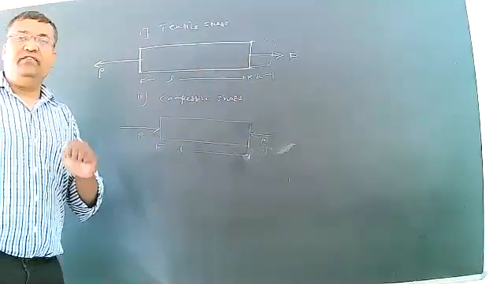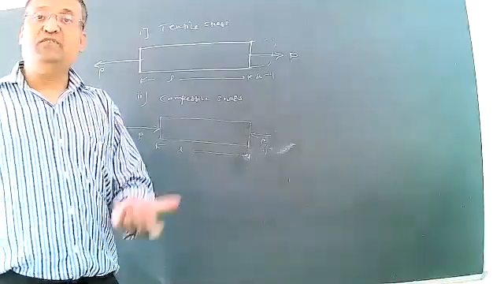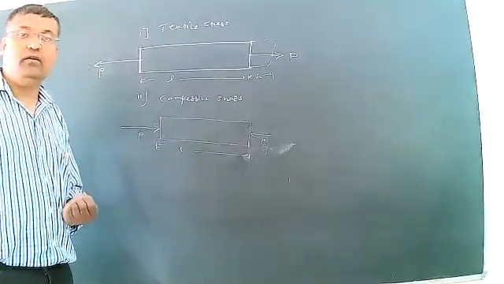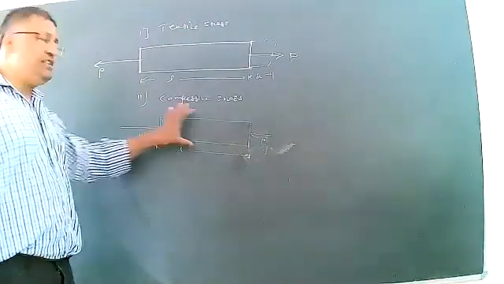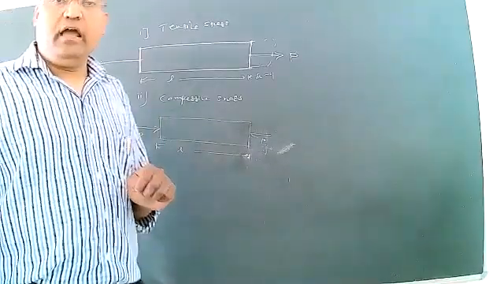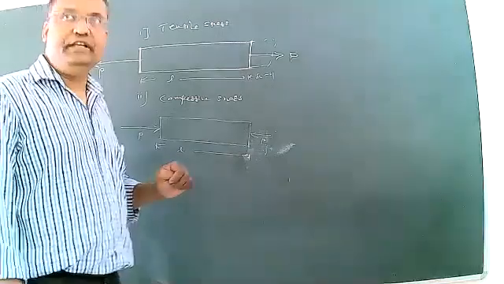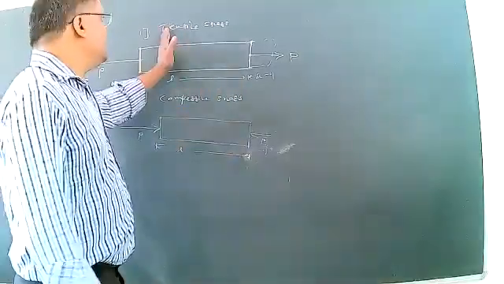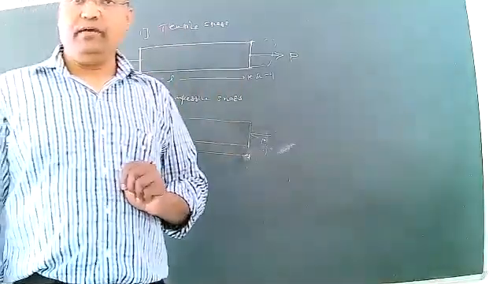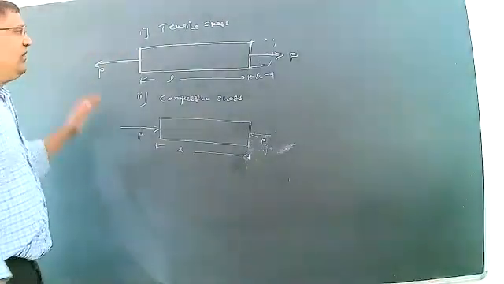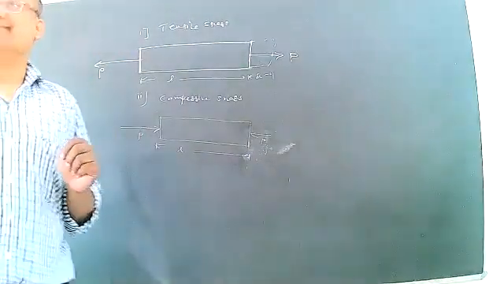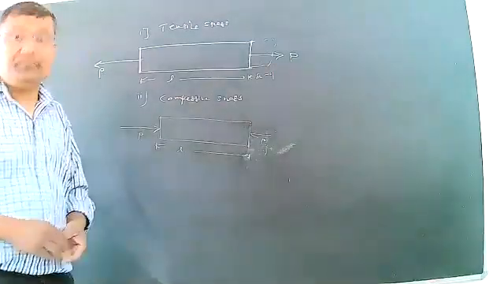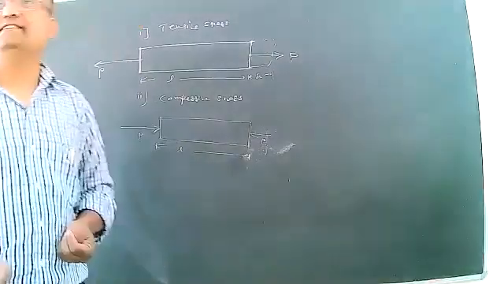In compressive stress, if two equal and opposite compressive forces or push forces act on that section or member, the cross-sectional area will increase and the length will decrease. That is the difference between tensile stress and compressive stress. Then the second type of stress, that is shear stress.